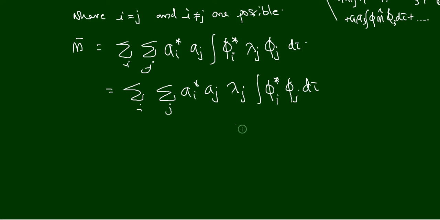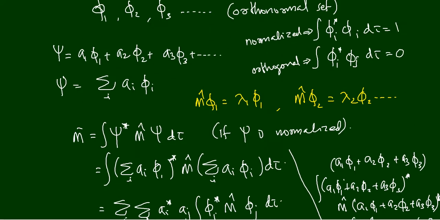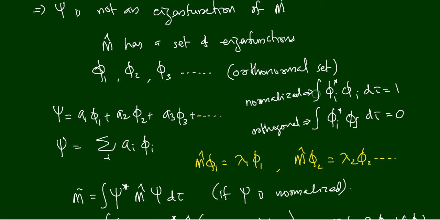We have an integral phi i star phi j d tau. See, we had a condition that the set phi 1, phi 2, phi 3, etc. is an orthonormal set, which means integral phi i star phi i d tau is equal to 1 and integral phi i star phi j d tau is equal to 0.